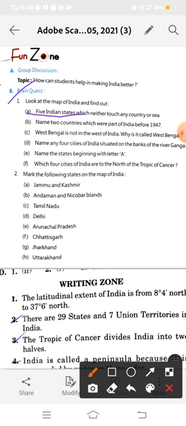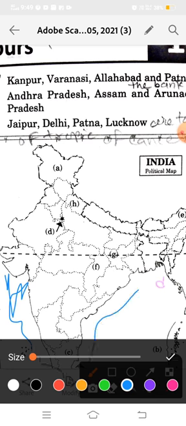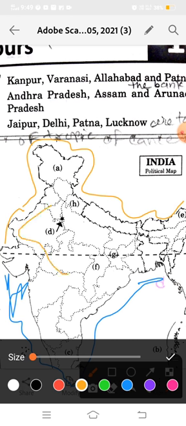See here, we have water here, and this portion of India neither touches any sea.